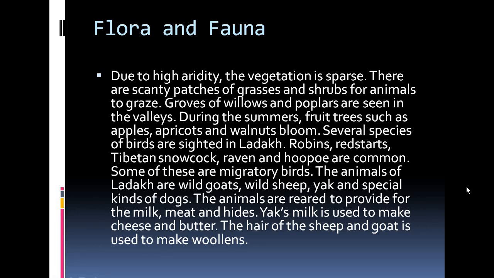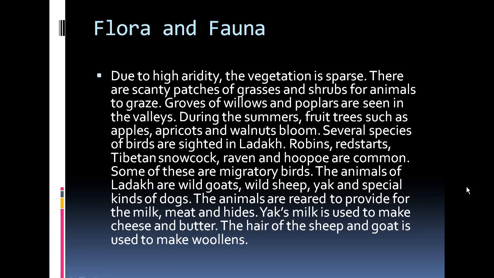So the animals found in Ladakh are basically wild goats, wild sheep, yak, and other special kinds of dogs. The animals are very much reared there to provide milk, meat, and hides. So basically, the animals that you can find there are going to provide you milk, meat, and hides.